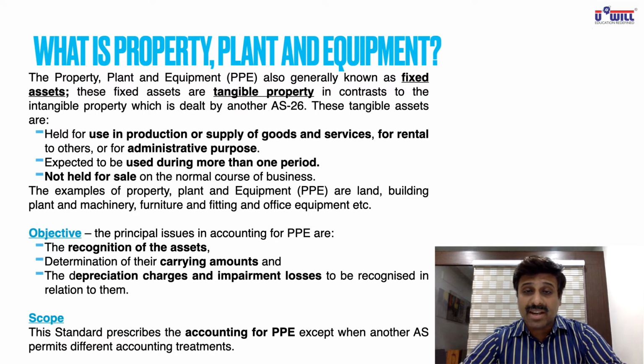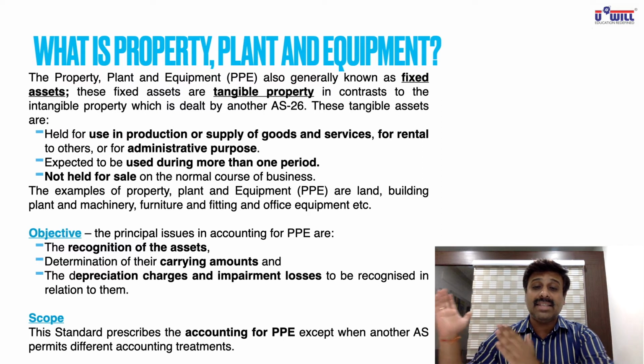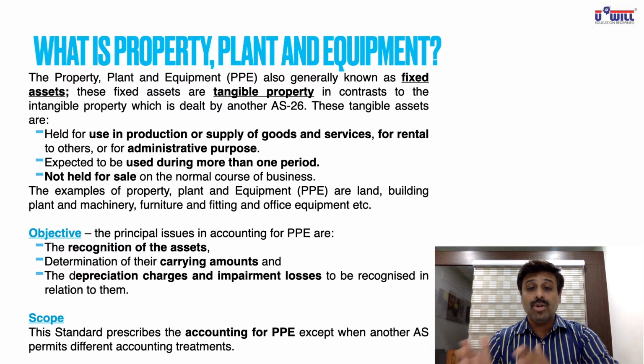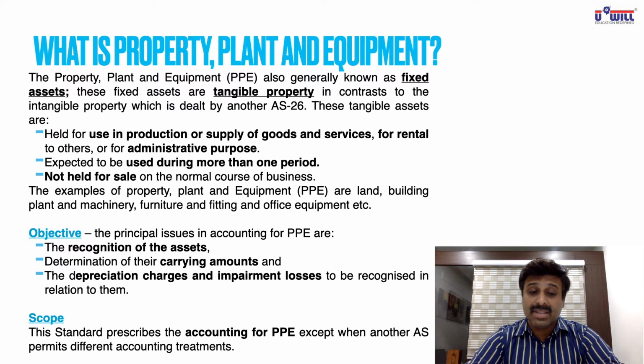So you may buy furniture, but if you buy furniture to use it for your own purpose, it is an asset. If you buy furniture to sell it immediately, like in this central square we have at-home shops, sofa shops, furniture mart owners, for them furniture is not an asset. For them, furniture is goods. Car showroom dealers: for them, a car is not an asset. It is goods because they are buying it to sell it. So they must not be held for sale in the normal course of business.